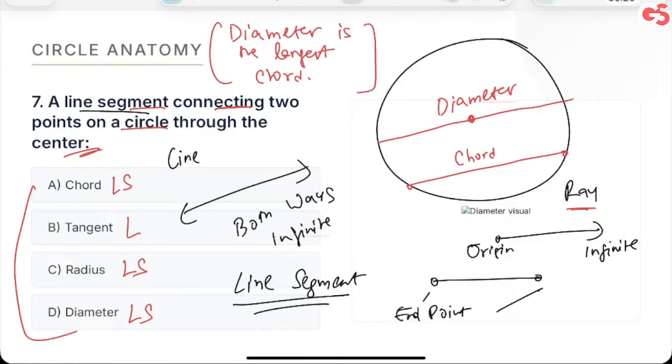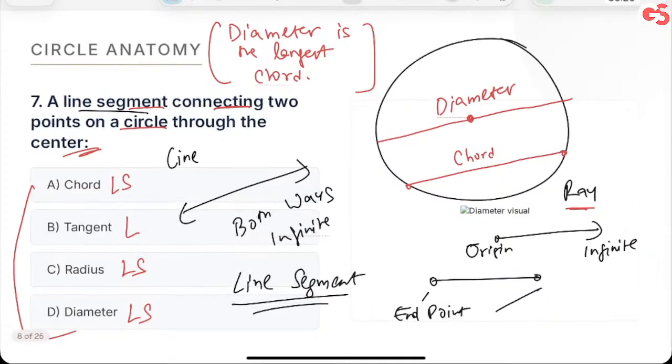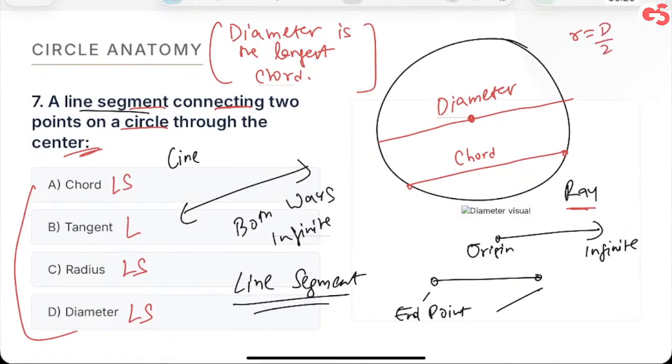Write all of it, even if you know. Radius is half of diameter. I hope you understand that. This thing here is the radius. A tangent will be lying outside the circle, but touching the circle at one point. This is a tangent. There are multiple properties of circles which we won't discuss today. Today is just for the visual proofs and for the nomenclature.